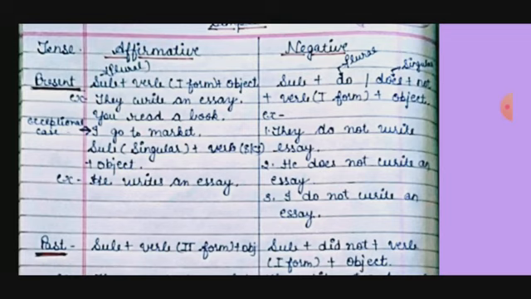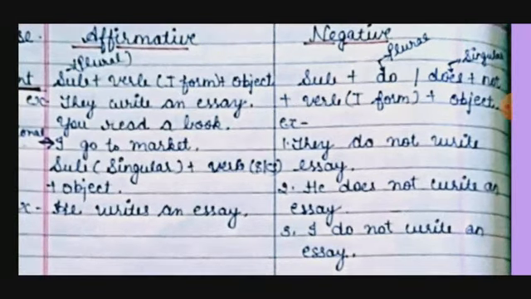So this is about present tense. How will we write the sentence? In present tense, first the subject, then the verb, then the object. If the subject is plural, more than one, like they, you, we use the first form of the main verb, then the object. Examples I have written: they write an essay, write directly we are using, you read a book.